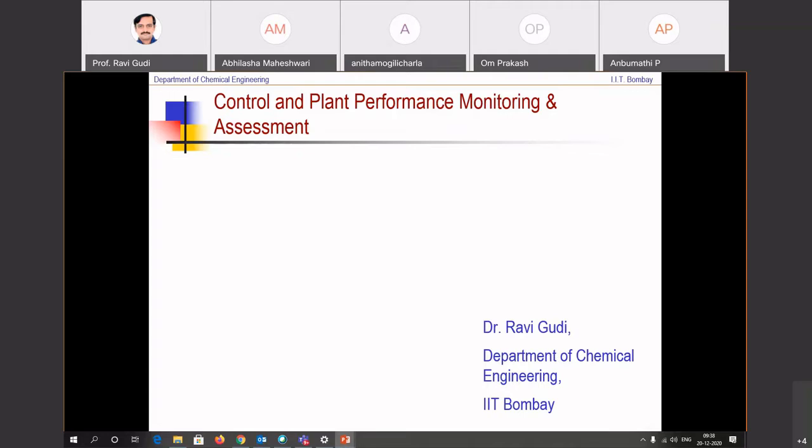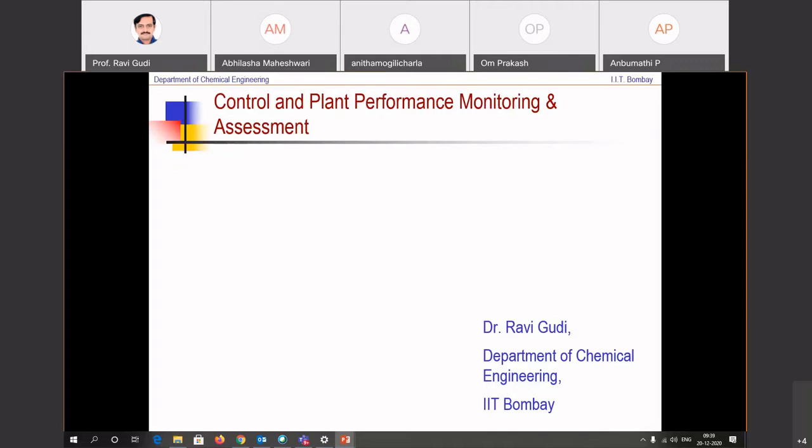But assessment is basically an explicit activity where you are continuously comparing the current performance with the benchmark, and be able to push the operation as close to the benchmark as possible. So performance monitoring and assessment is what we are talking about.